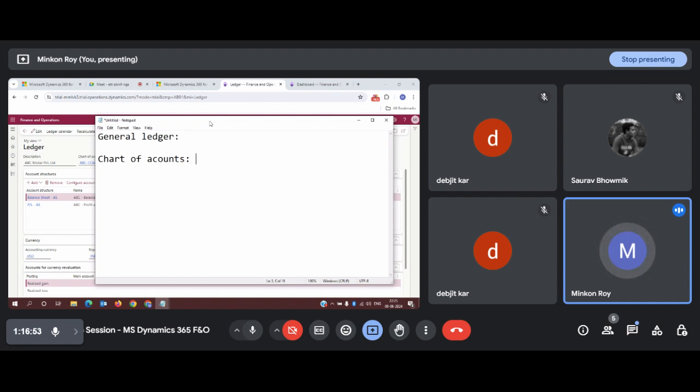A chart of account is required to maintain the financial information of a legal entity. So what does this chart of account define? A chart of account is required to maintain the financial information of the company.